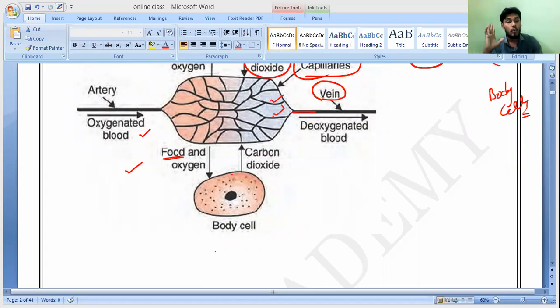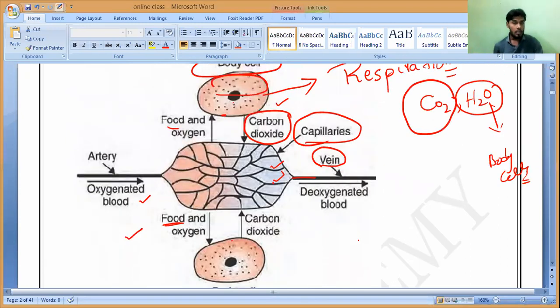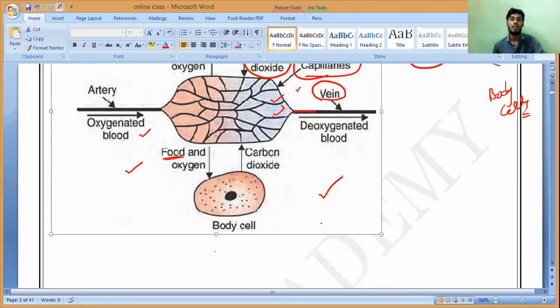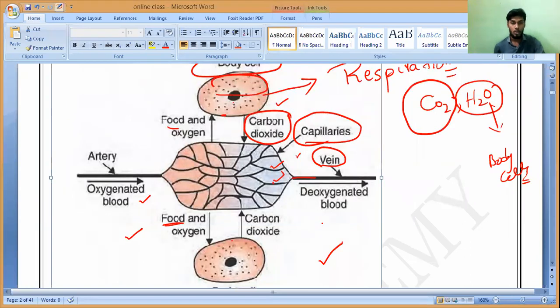Food and oxygen go from blood into the body cells through capillaries, and again waste materials go from body cells into the blood, again through what? Capillaries. Do all of you understand? So this is the picture you have to draw in our exam also, if the question comes, and in our classwork also you have to draw this one.